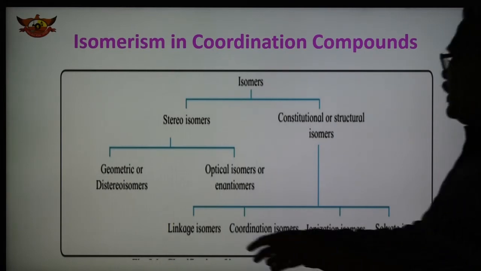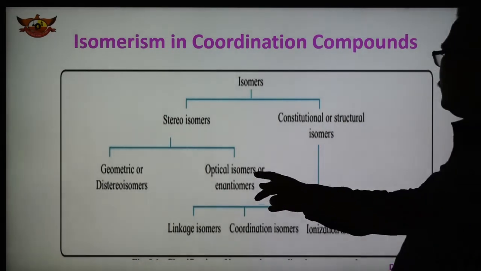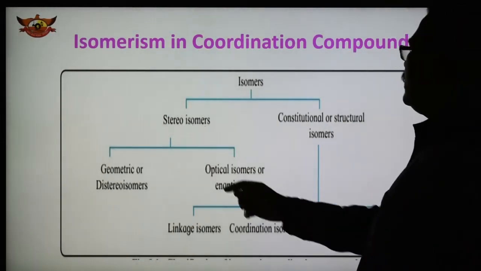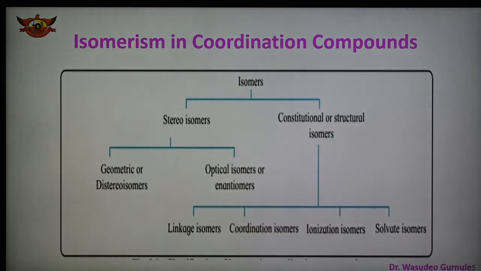Geometrical isomers are also known as diastereoisomers, and optical isomers are also known as enantiomers. These are the two types of stereoisomers, and structural isomers are of four types: linkage isomers, coordination isomers, ionization isomers, and solvate isomers. So this is a flow chart of the isomerism present in coordination compounds.